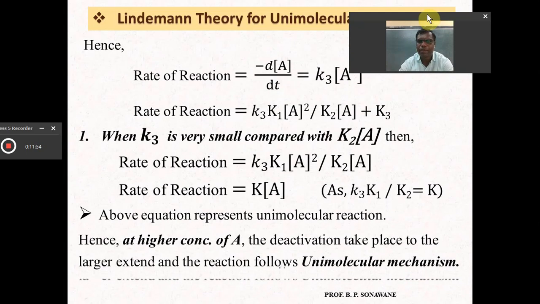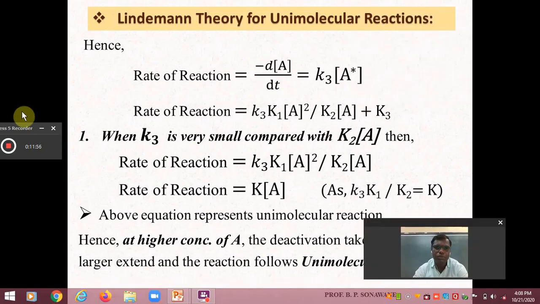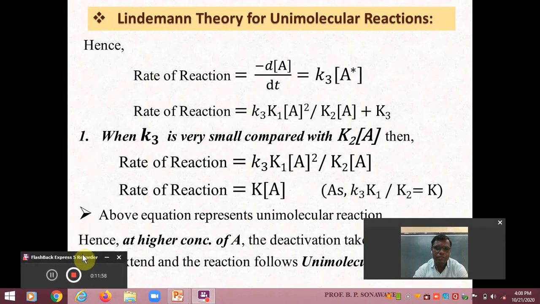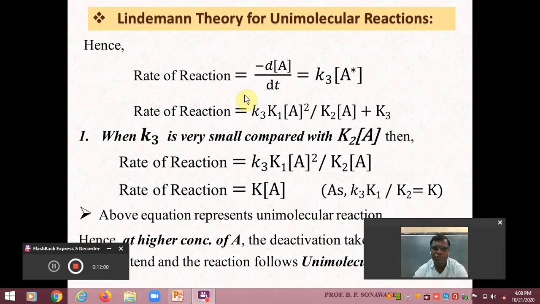So here, if we put these terms in this equation, we already have the equation for A star. This is my rate of reaction, minus dA by dt equal to K3 into A star, and we derived the equation for the concentration of this A star, the activated molecule.